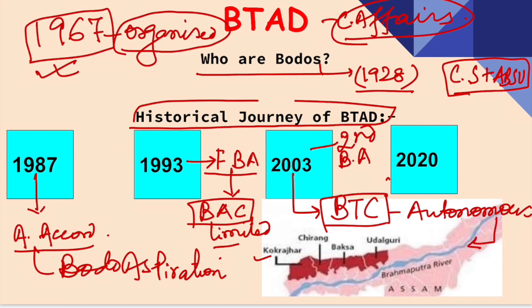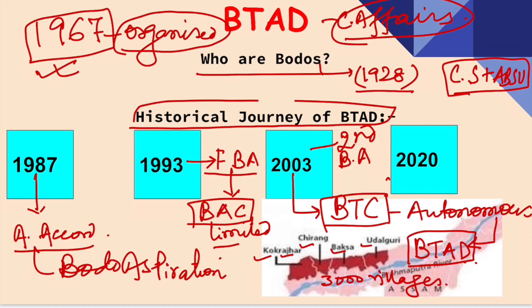Under this body is BTAD, Bodoland Territorial Area Districts. These are the different districts under BTAD: Kokrajhar, Chirang, Baksa and Udalguri. There are approximately 3000 villages under these districts. One thing you should know here: it is not the case that the Bodos are dominant in all the villages.